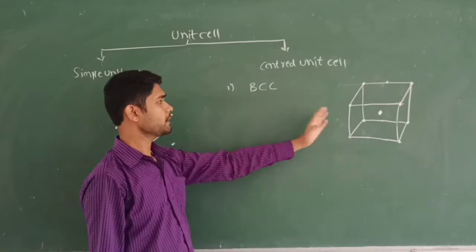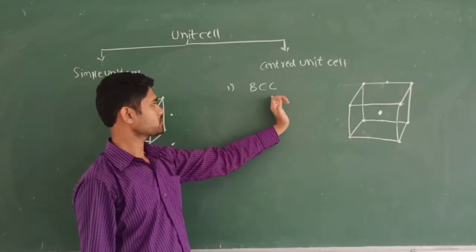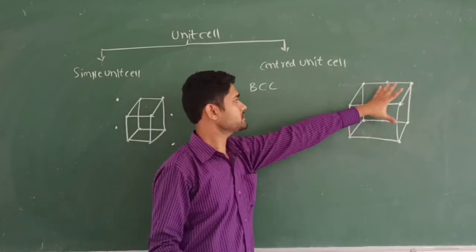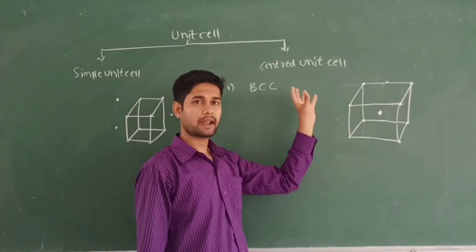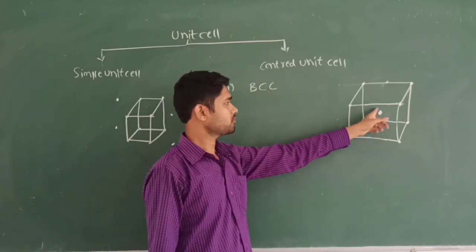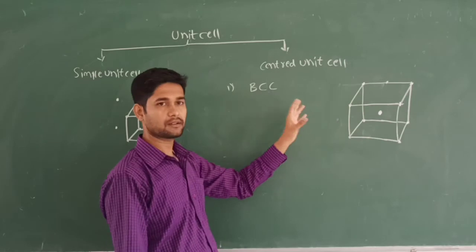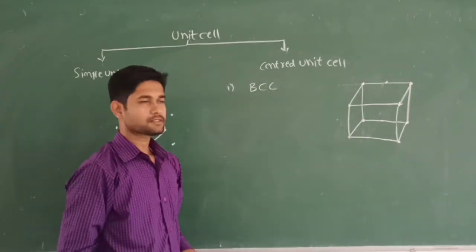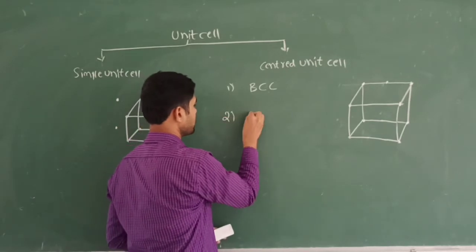This is the definition of BCC. So apart from the 8 constituent particles at the corners, one extra particle at the center, the body center, makes it BCC.